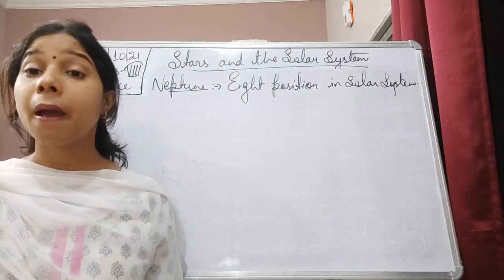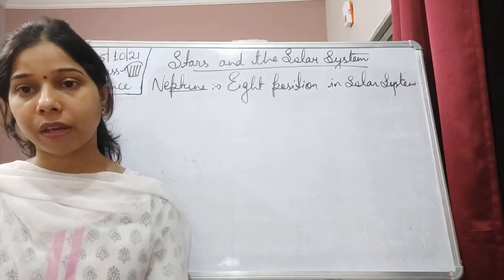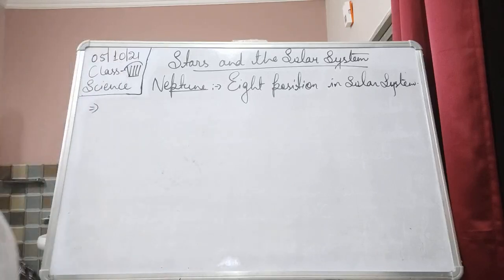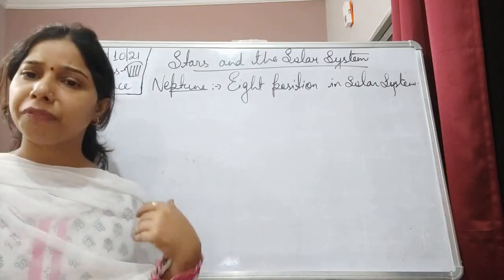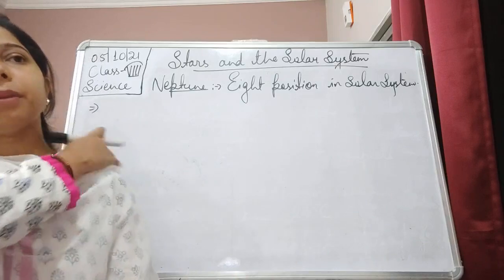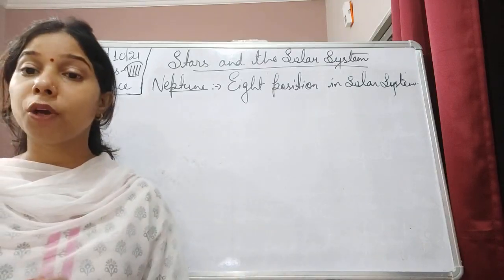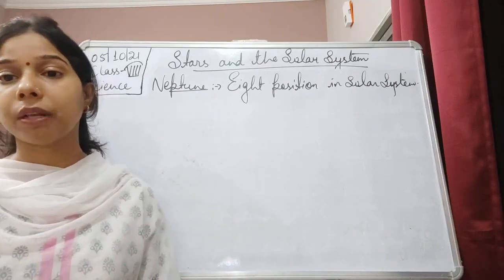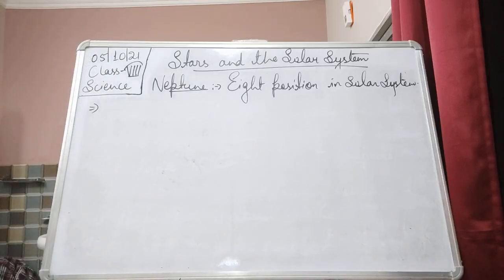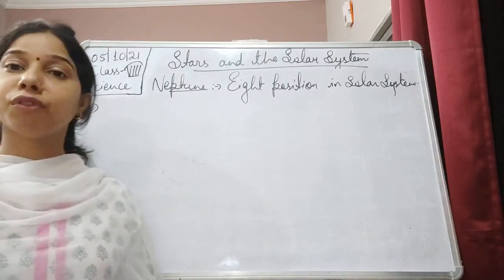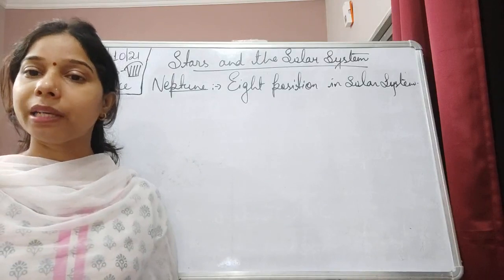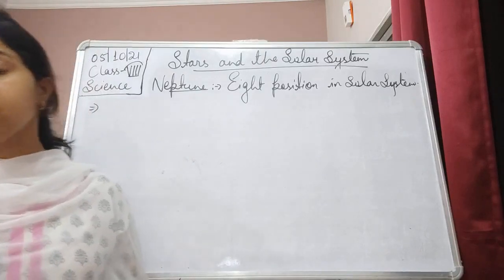that of the Earth, but if we talk about the mass of Neptune, that will be higher than that of the Earth. Even the temperature is very low, obviously very far away from the sun. So temperature is about minus 212 degree Celsius, and mainly, like that of Uranus, it is made up of hydrogen, helium and methane.